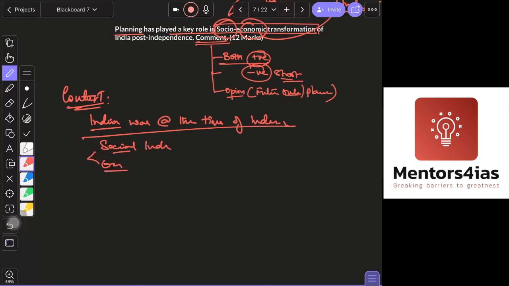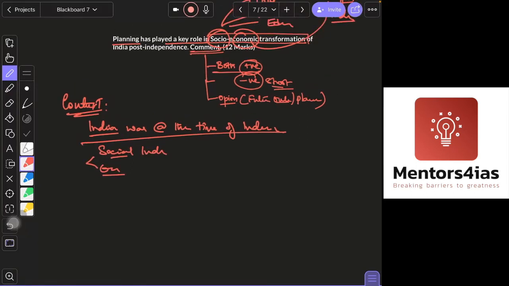So don't just simply start off with planning. That becomes very routine. When it is a direct question, you can start off with the definition and all. Here there is a concept that you need to explain, so it is better to start off by giving the context. How it was before independence, in one or 2 to 3 lines. Britishers, when they left, destroyed our industries, our agricultural system was in shambles, etc.